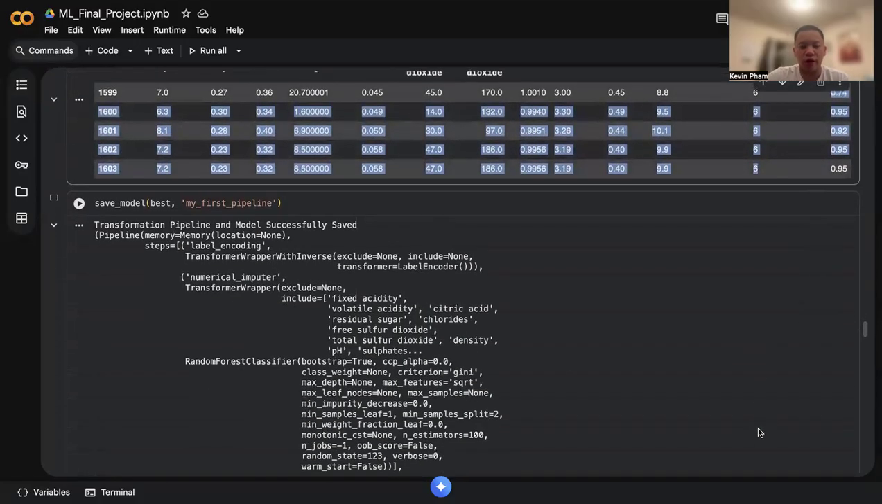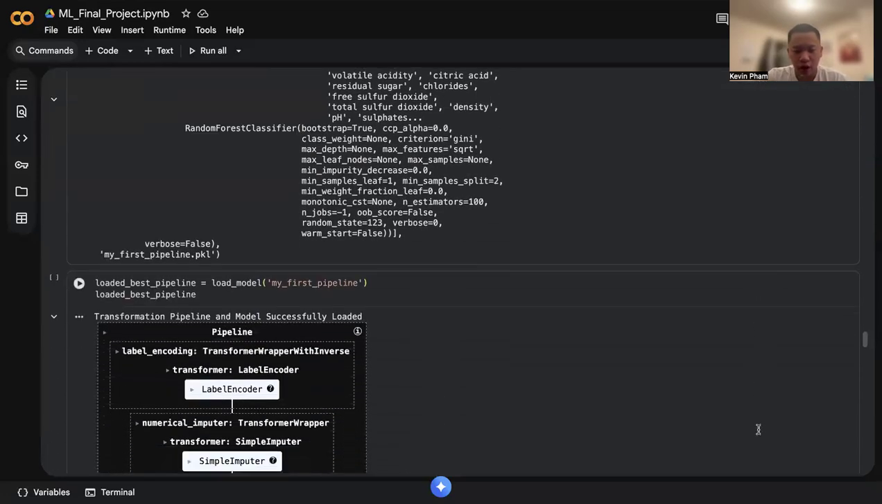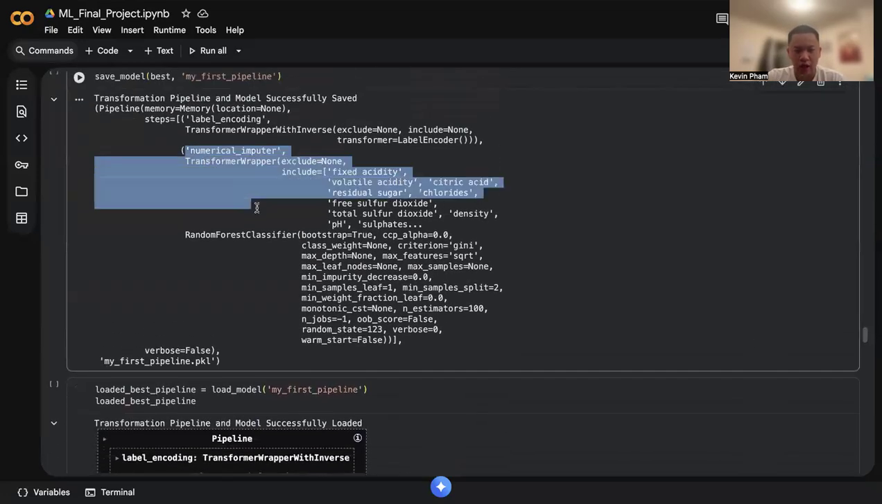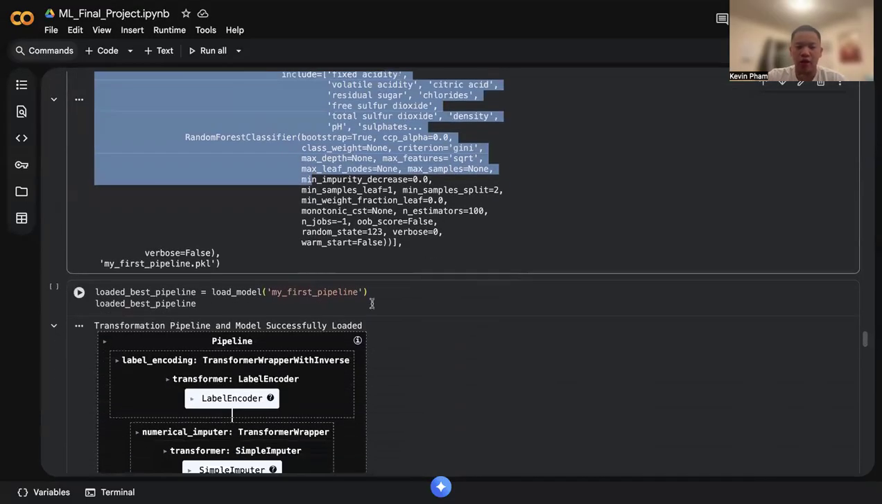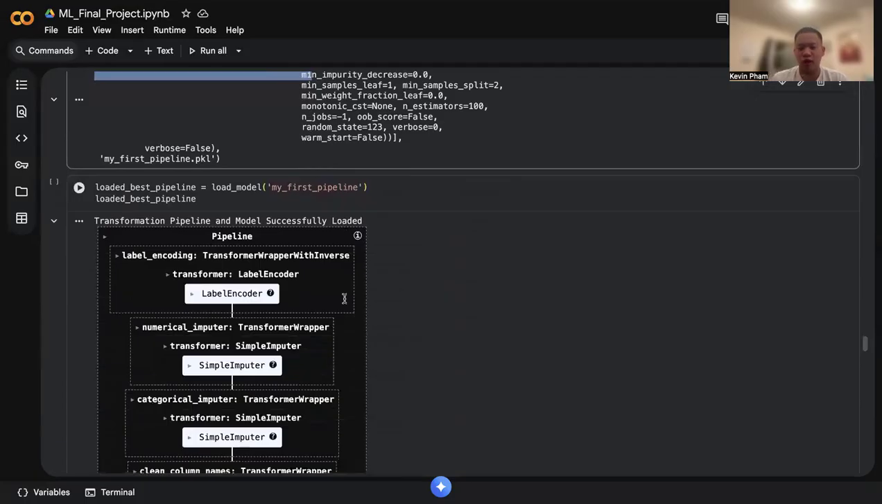Finally, I saved the model as my first PyCaret pipeline, to help understand the characteristics of the random forest classifier. I then loaded it up to ensure that my model was able to be opened using PyCaret.